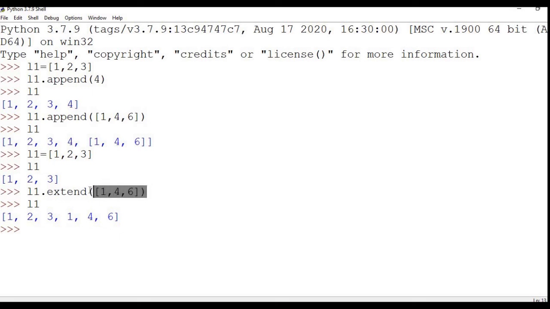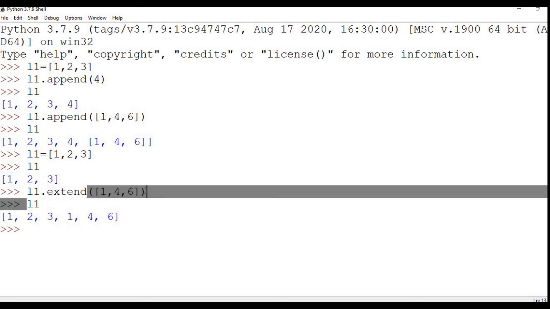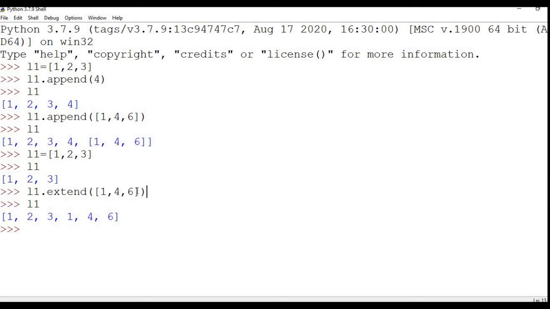So you are giving a whole iterable here, and it is going to treat all the elements individually. It is going to iterate over these elements, and it's going to add these elements individually here. It's not going to treat it as one list or one item, right? So that's the main difference between append and extend.